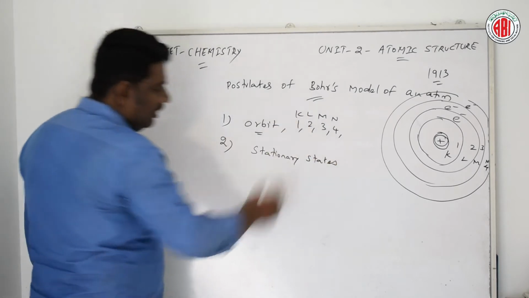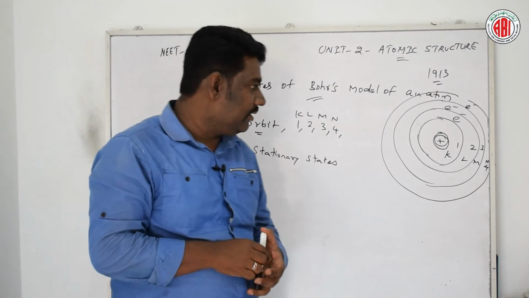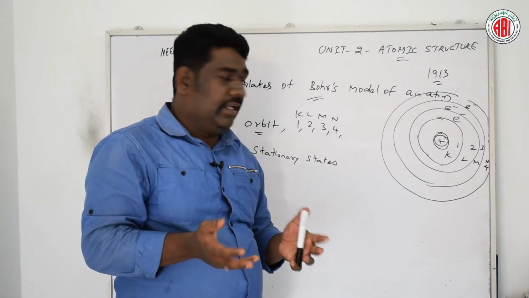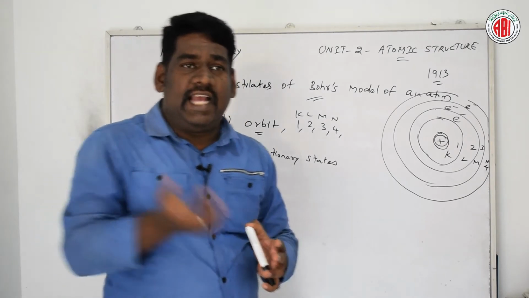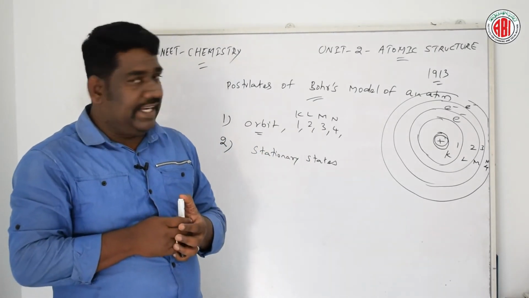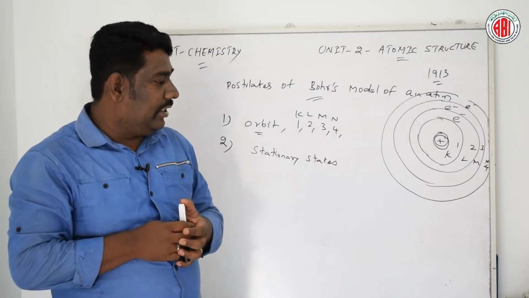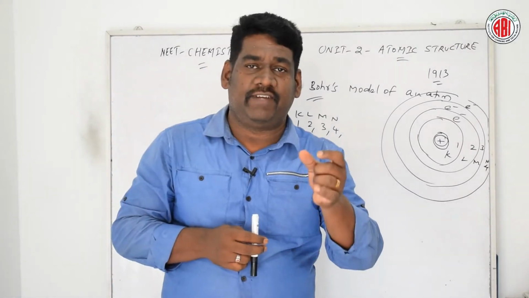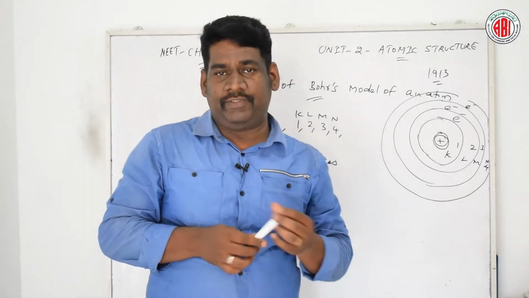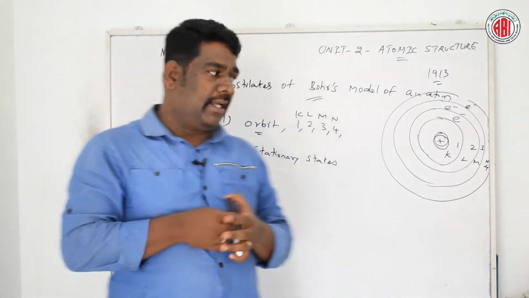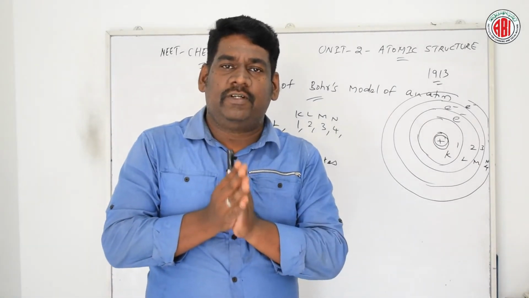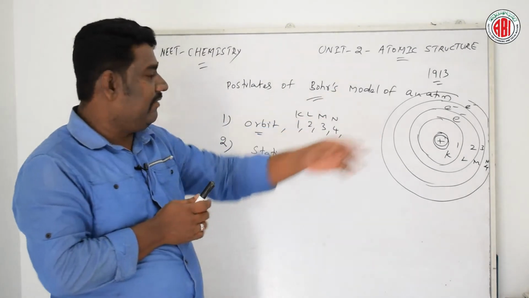Stationary states represent the electron present in each shell of an atom that does not gain energy and does not lose energy. The energy of the electron in a particular orbit, like for example K or L or M or N, is always constant. That is the reason these orbits are also called stationary states. So this is the second postulate of Bohr's model of an atom.